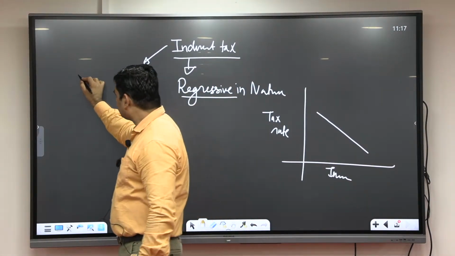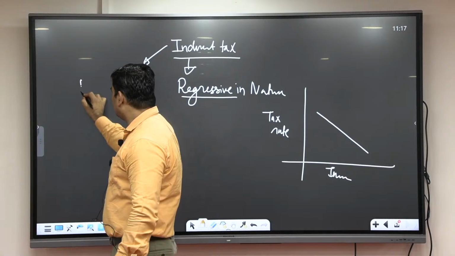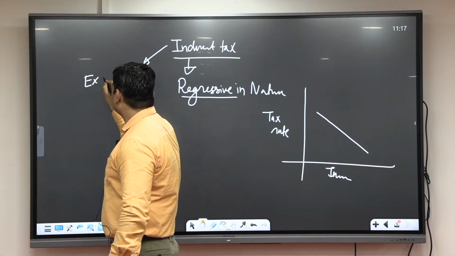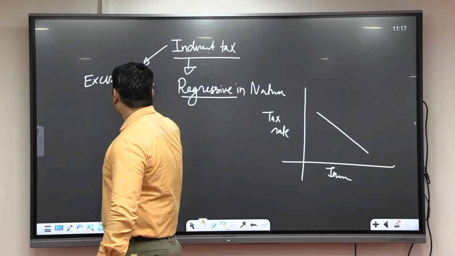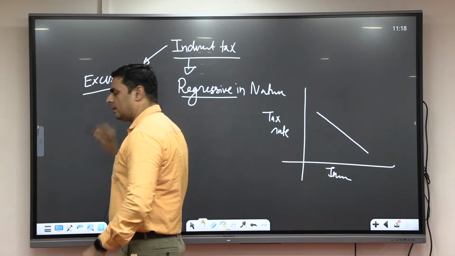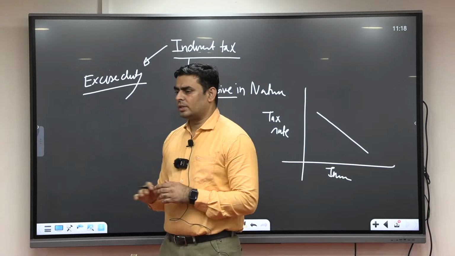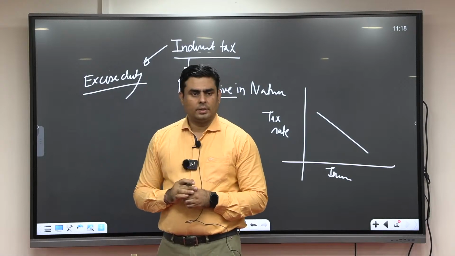For example, on production, there is a tax known as excise duty. Fine. On production, the tax is implemented, and that tax is known as what? Excise duty.